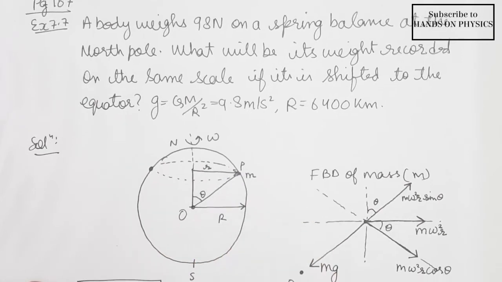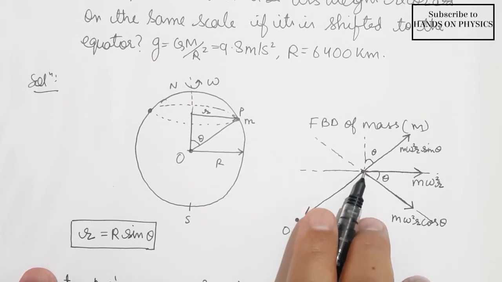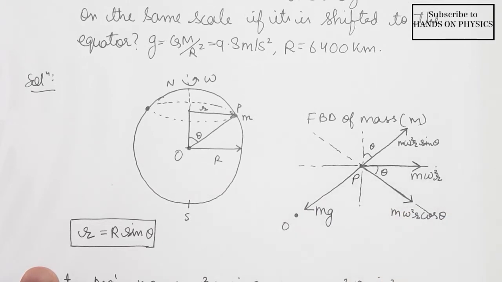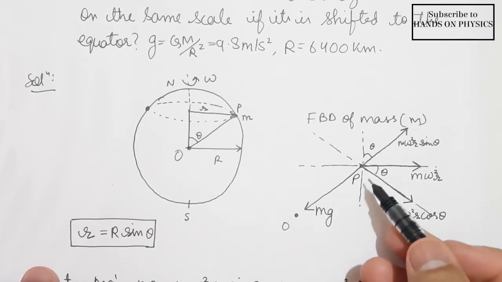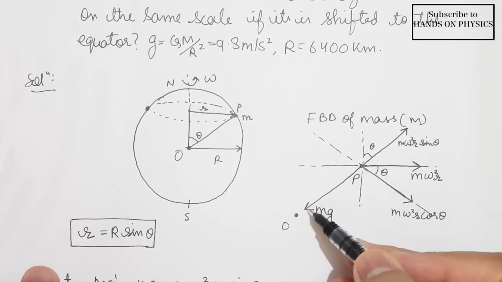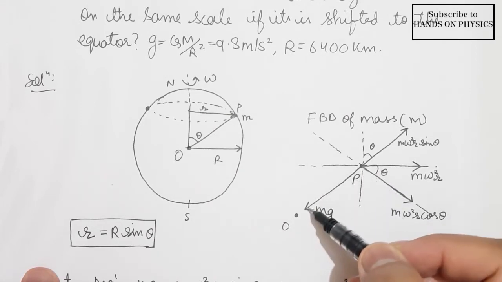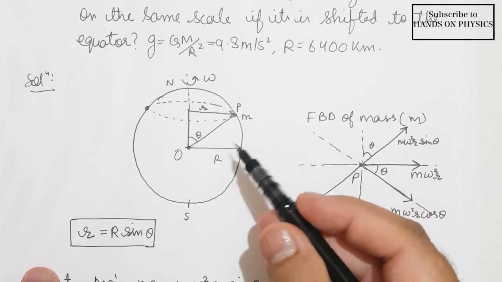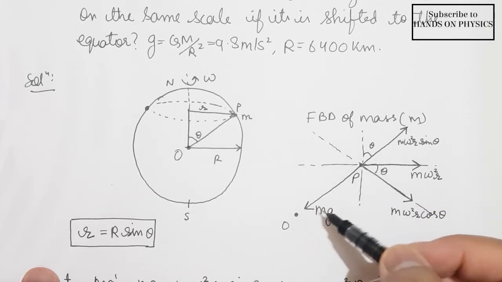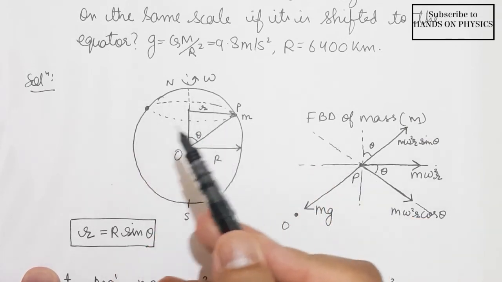So let us try to find the net forces at the point P. Here you can see that I have drawn the FBD at point P. The gravity force acting on the body is towards the center O. The gravity force is always acting towards the center, so in this case, gravity force will act in this direction, that is towards the center. So it is mg.